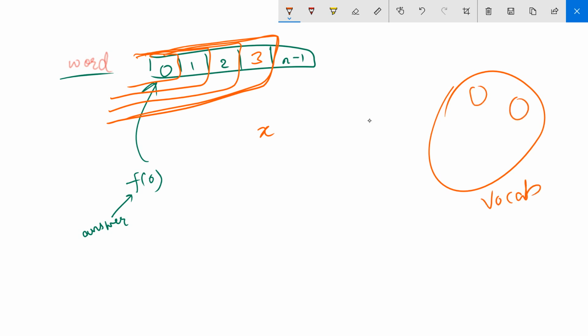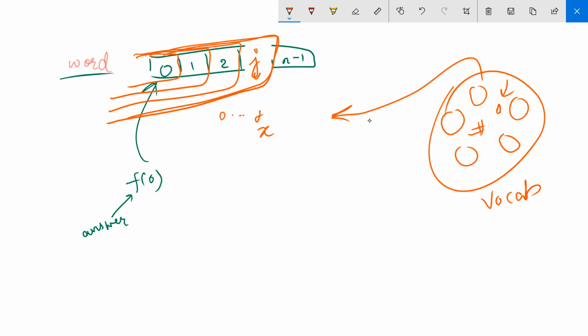We will find out how many of those in this pool can generate this word X, and let's say this is not 3 but J. Let's say we are considering this word X from 0 to J, and let Y be the number of ways in which we can decode the given word from 0 to J from our vocabulary pool.